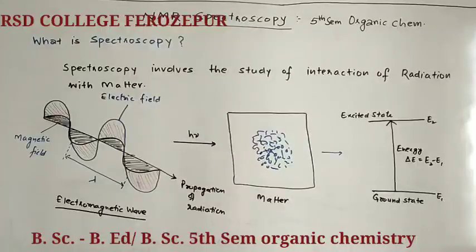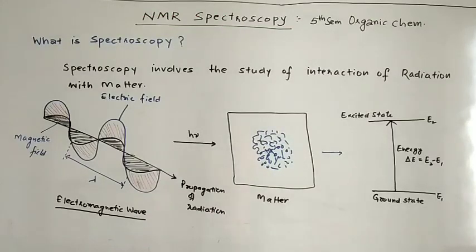Good morning, students. So, today we will discuss the first chapter of fifth sem organic chemistry, that is NMR spectroscopy. Before we move on to the NMR spectroscopy, we must go through some basic concepts in the spectroscopy. First, what is spectroscopy?